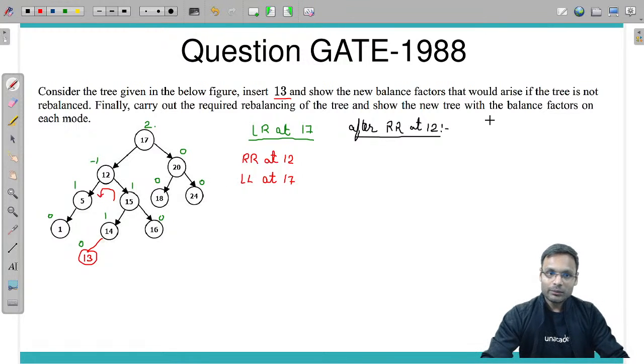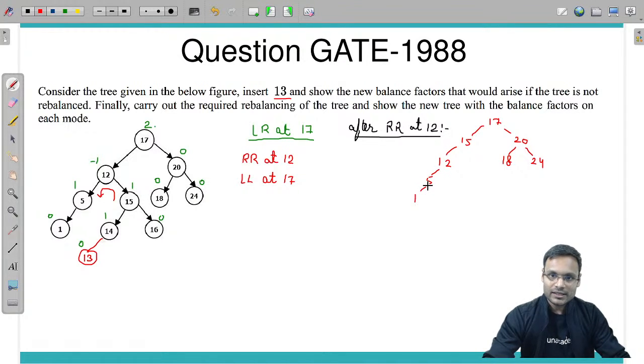So the tree will be like this: 17, the right subtree will be as it is, 20, 18 and 24. Here 15 will come as root, 12 will be rotated this side, its left is as it is. 15's right will be as it is, 15's left will become the right of 12, meaning 14, and its left has 13 as it is.